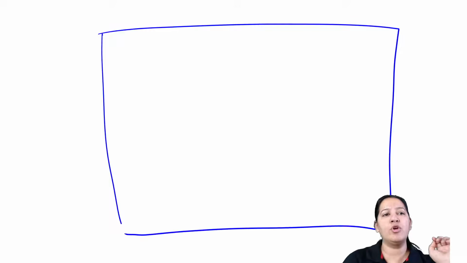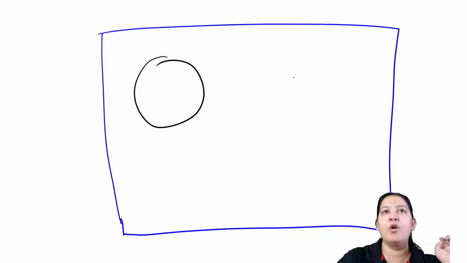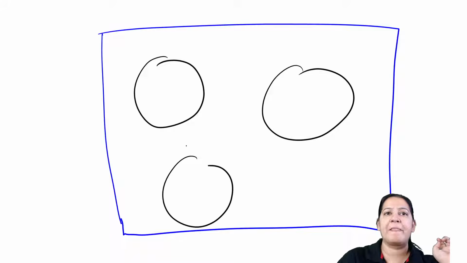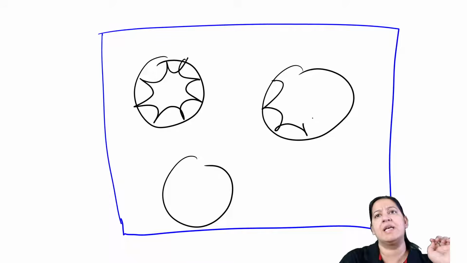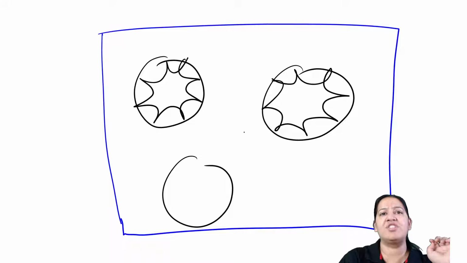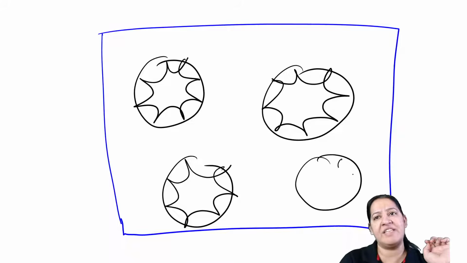In the normal lung, what do you have? In the normal lung, we have alveoli, which are lined by alveolar cells. Alveolar cells are pneumocytes, type 1 and type 2 pneumocytes. You may know pneumocytes. So these are the alveolar cells which are lining the various alveoli. So we have multiple alveolar cavities, alveoli, which are lined by the alveolar cells, right?